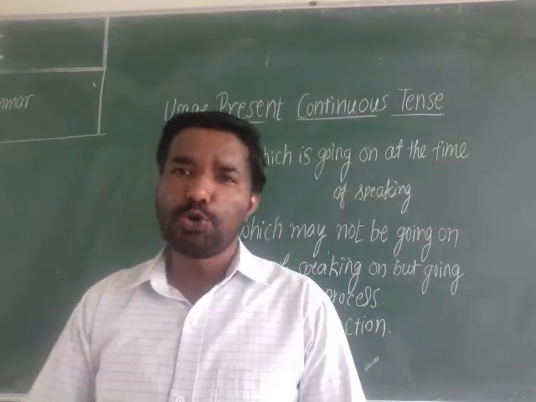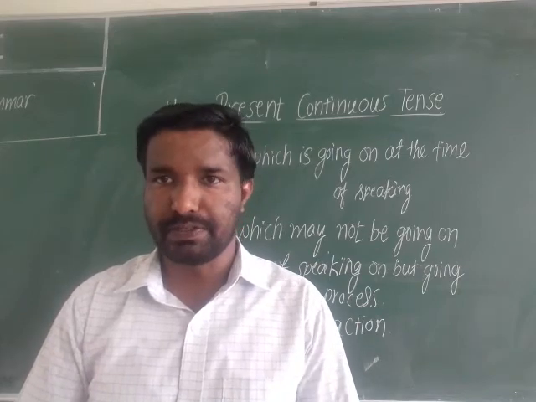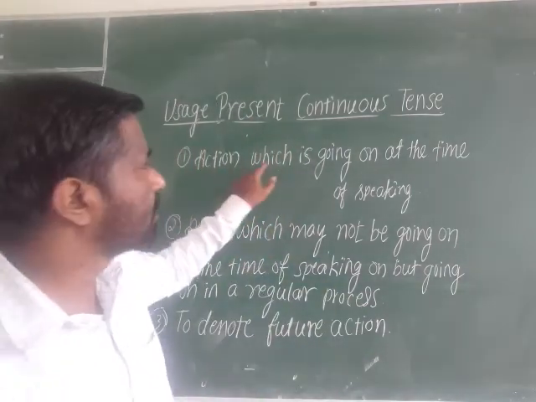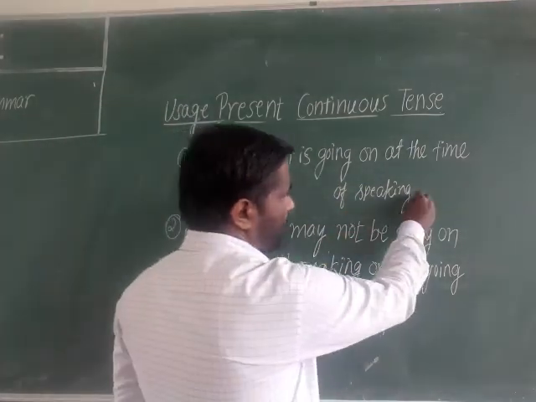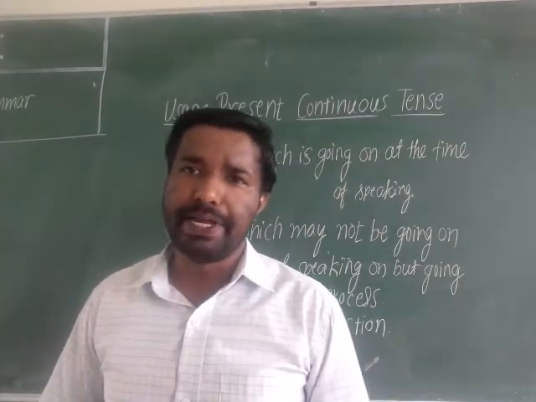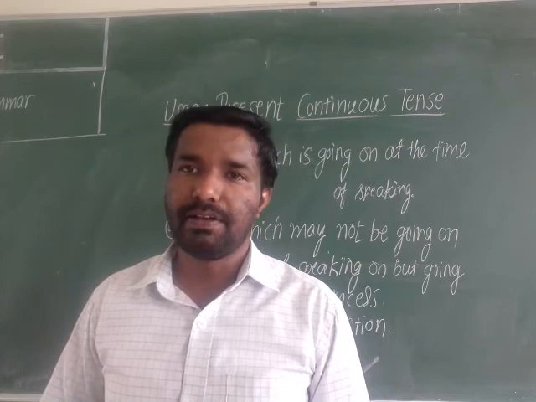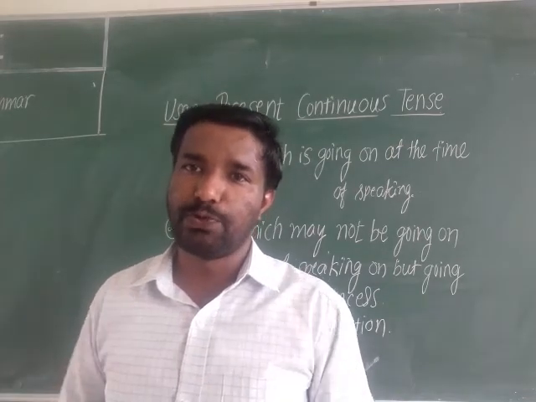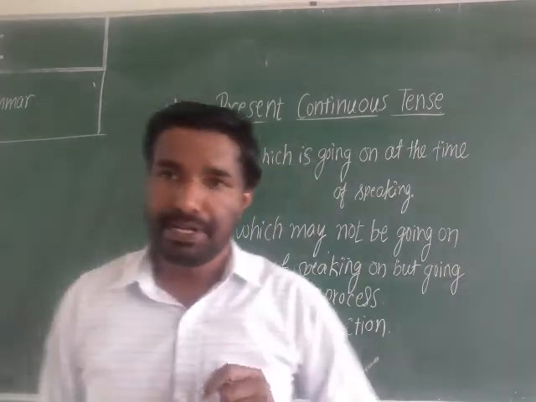Now you see how to use the present continuous tense in different situations. First thing you see here, action which is going on at the time of speaking. At the time of speaking, the action should be in progress. For example, I am reading. They are playing. She is singing. At present time, the action is going on. To that you have to use present continuous tense.